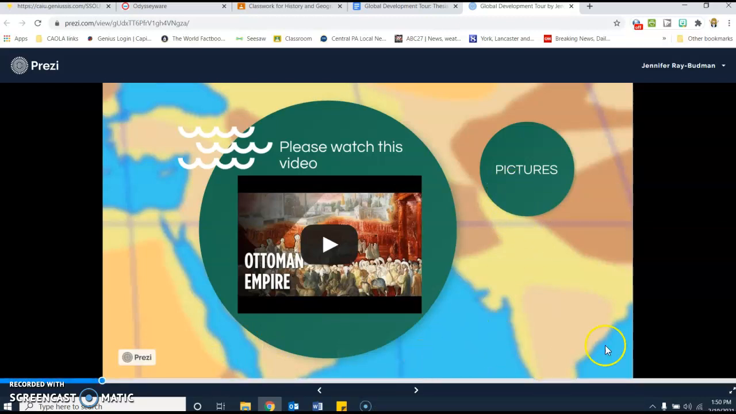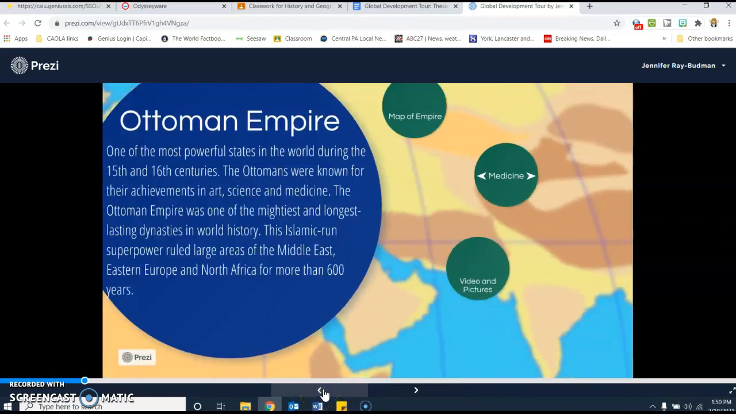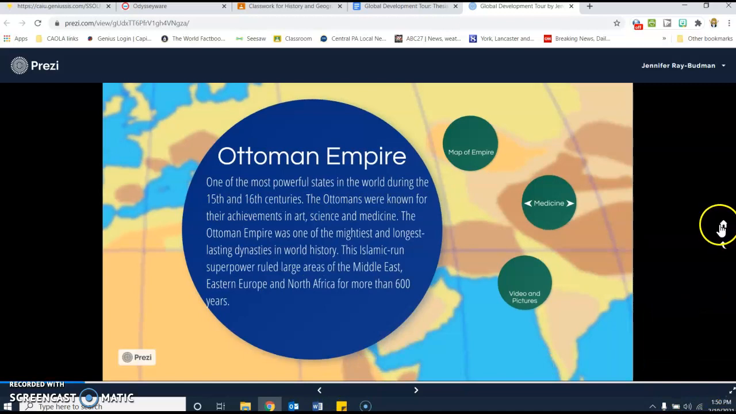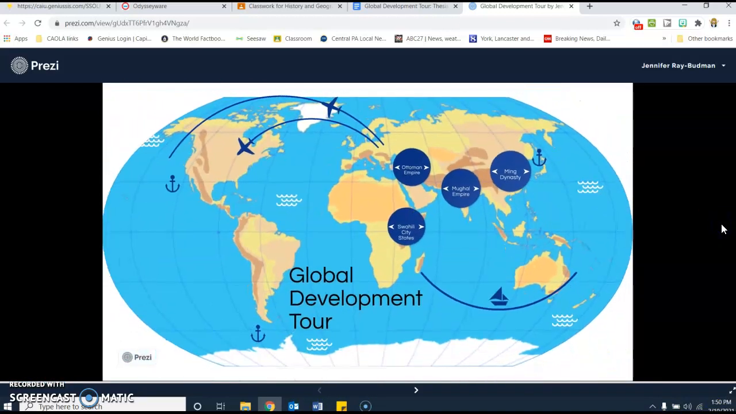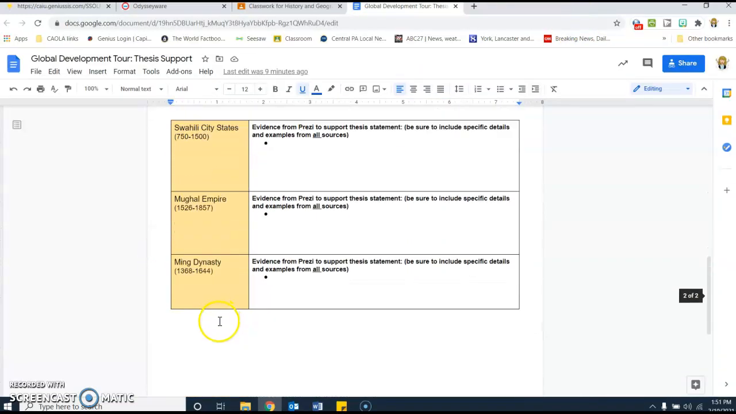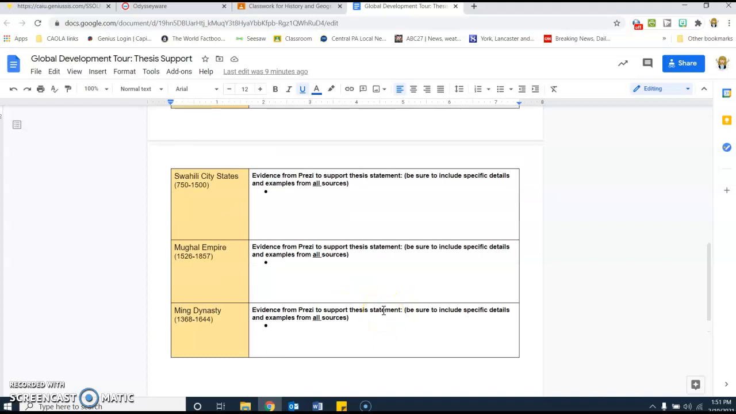All right, so that's how you use the Prezi. You can hit the back arrow at any time. You can also hit this little home button right here, and it'll take you all the way to the very start. So that's how you use this Prezi in order to complete this table. Make sure you go to all of the sources. Make sure you watch the videos and you provide examples from the videos in here, as well as the pictures and the text and the maps.